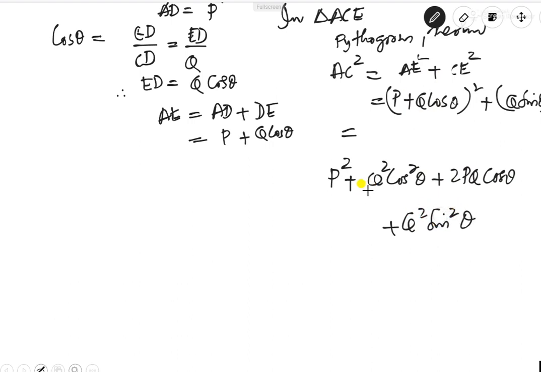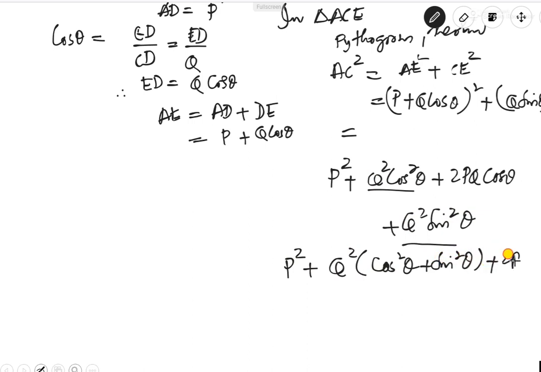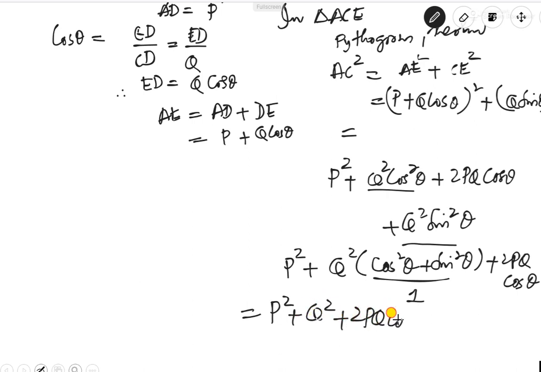In these two terms we have Q square as common. So P square plus Q square times cos square theta plus sin square theta, plus 2PQ cos theta, right? This identity becomes 1, because as you know, the trigonometric identity sin square theta plus cos square theta is equal to 1. So finally it is P square plus Q square plus 2PQ cos theta.